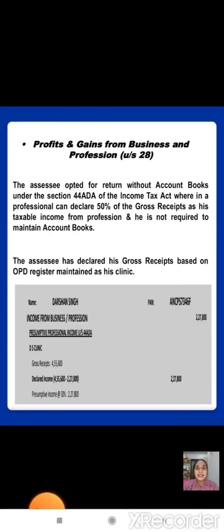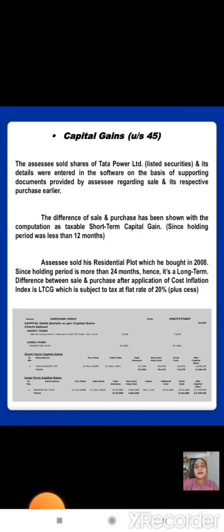Profits and gains from business and profession under Section 28. The assessee opted for return without account books under Section 44ADA of the Income Tax Act, wherein a professional can declare 50% of the gross receipts as his taxable income from profession and he is not required to maintain account books. The assessee has declared his gross receipts based on OPD register maintained at his clinic.